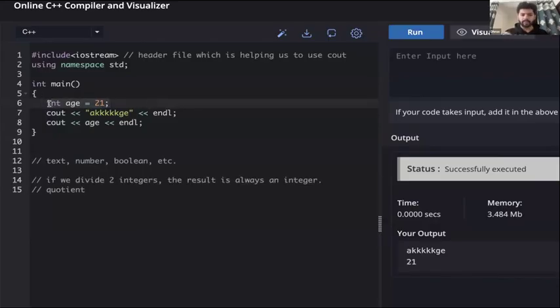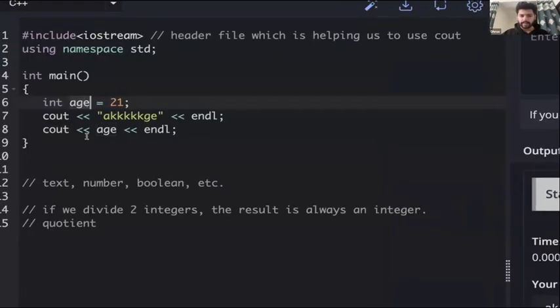While you create variables, you have to take care of a few things. First is what name you will give to that variable. This is the name of the variable. This is the type of the variable, that is, what kind of information this variable will store. Will it be an integer, a character, a boolean? We will discuss what types exist, and what value you want to put in that variable.